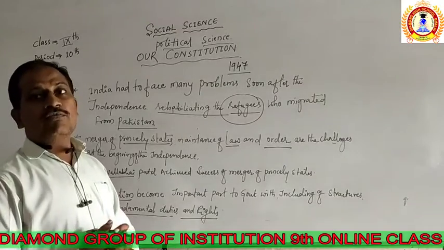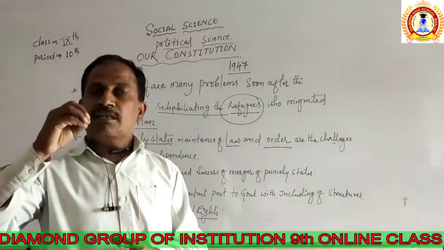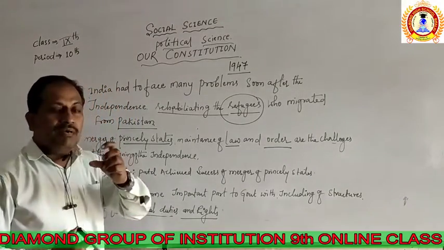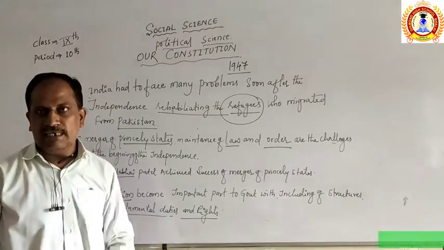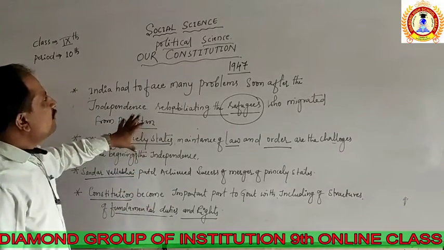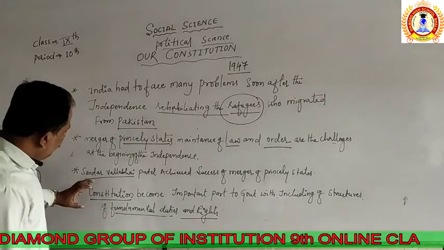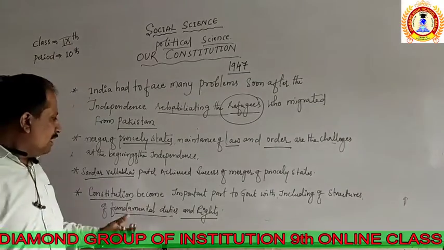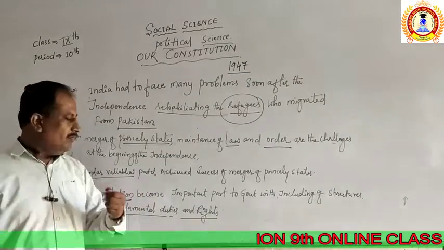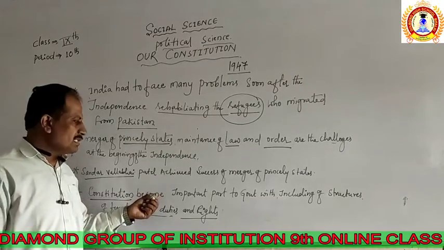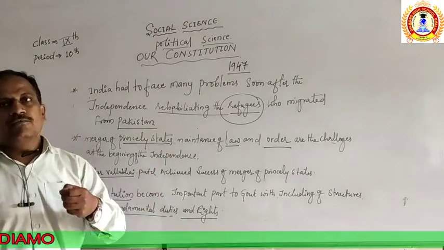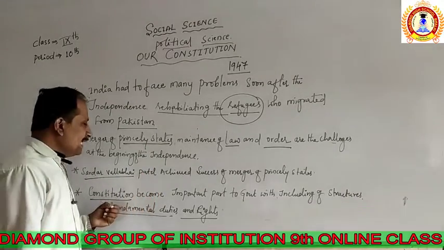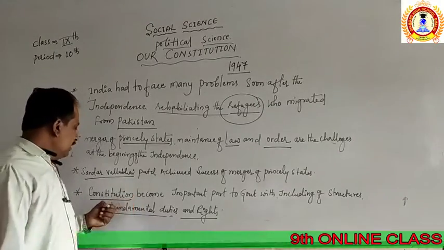The next part we are going to see became the successful topic to complete the making of a good structure for India. By this way we are going to see how our Constitution came to be written.